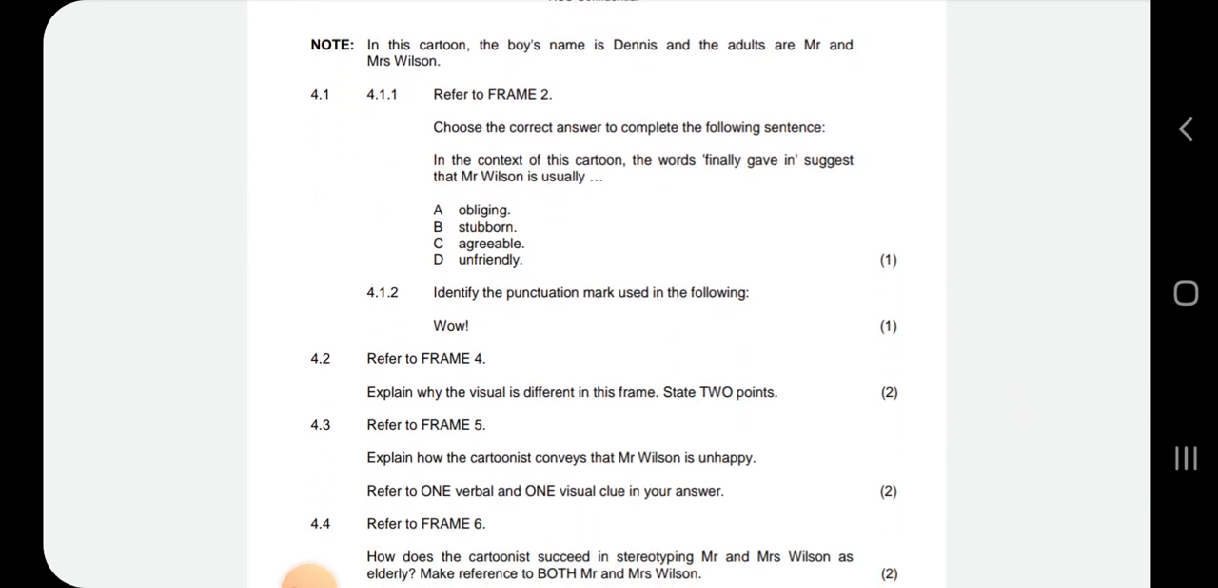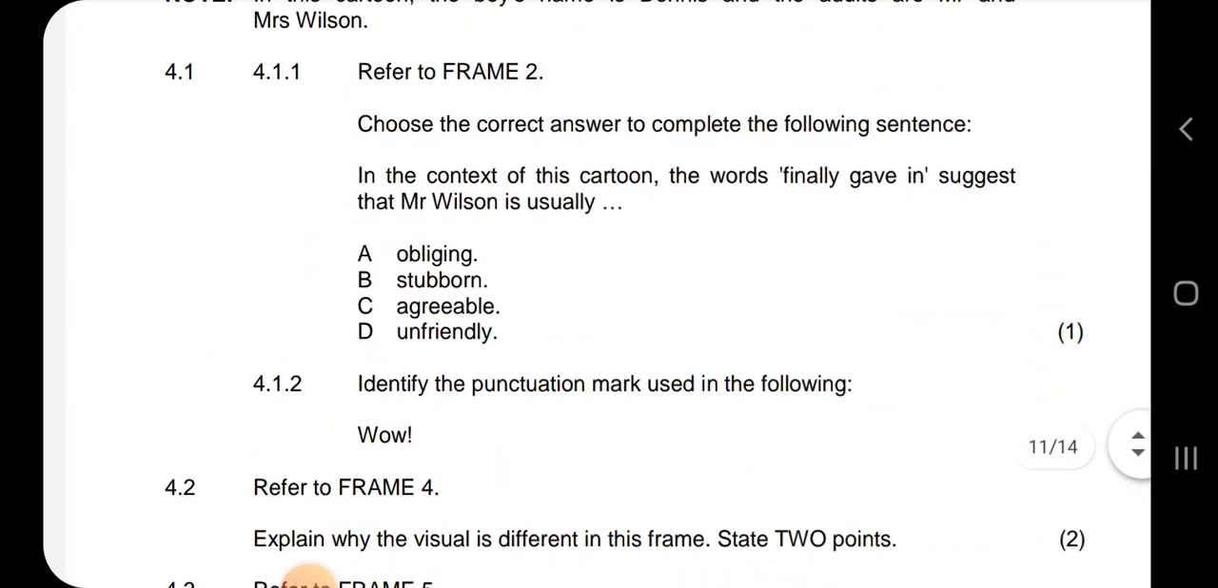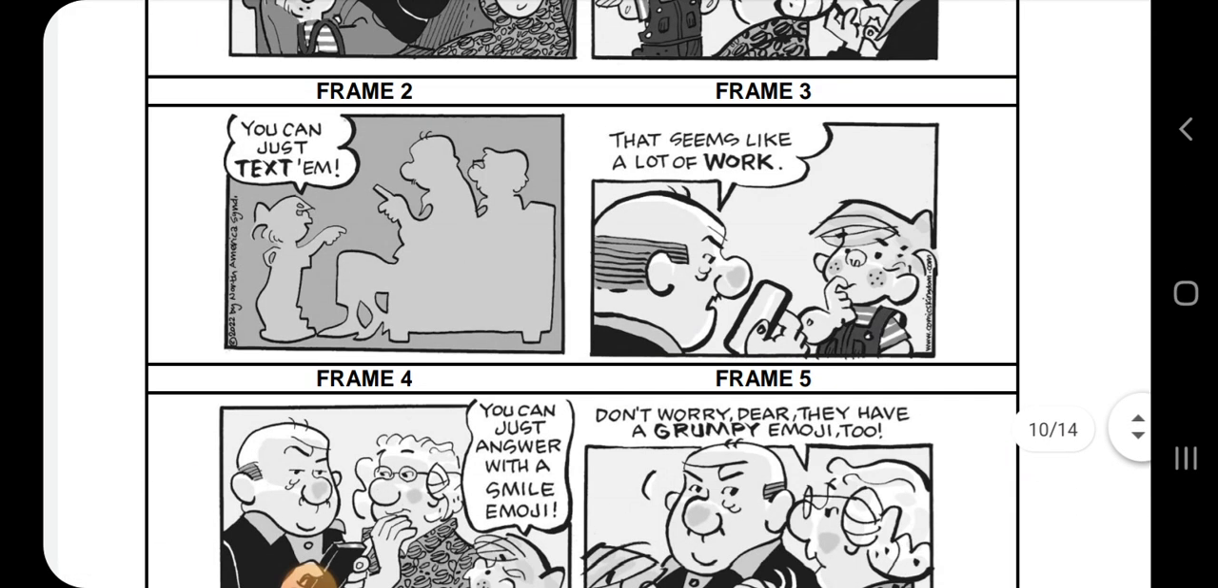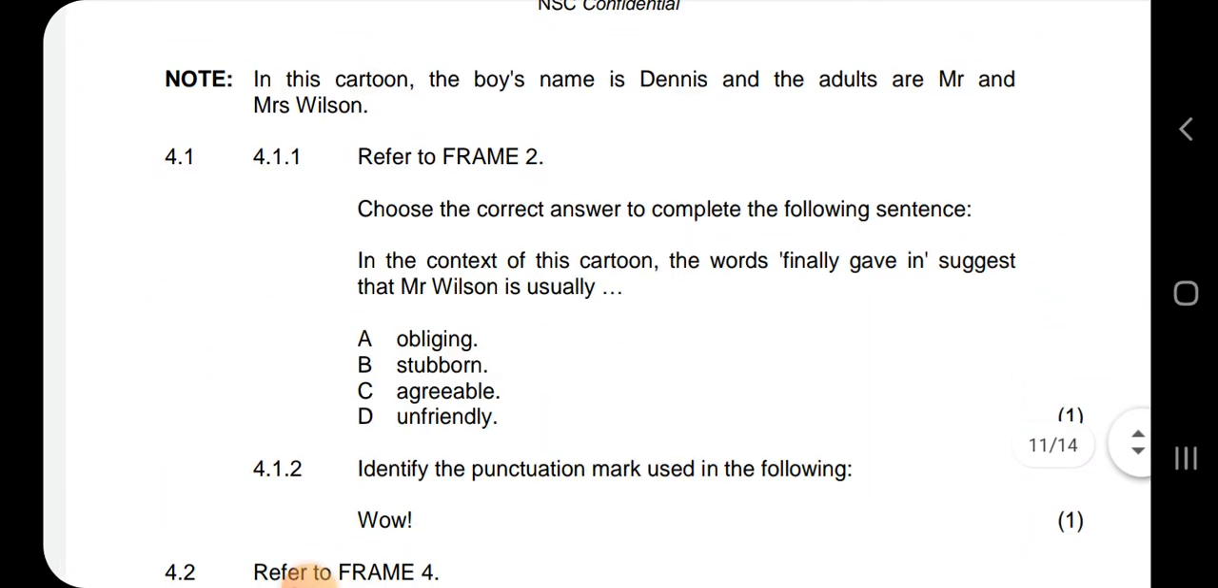Note, in this cartoon, the boy's name is Dennis and the adults are Mr. and Mrs. Wilson. Refer to frame 2. Choose the correct answer to complete the following sentence. Let's look at frame 2. You can just text them. Oh, that seems like a lot of work. In the context of this cartoon, the words finally gave in suggest that Mr. Wilson is usually stubborn. So he has finally given in, and it shows that he's stubborn.